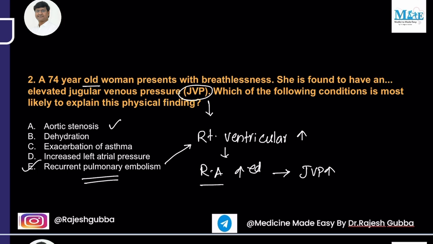Whereas in the case of aortic stenosis and increased left atrial pressure, there can be an increase in your right ventricular pressure, but only when there is development of left heart failure. In the case of dehydration, in fact, you will have decreased JVP. And exacerbation of asthma: asthma is another condition where you can have elevated JVP as a result of cor pulmonale. But among the options given to you, the best answer will be recurrent pulmonary embolism, where there will be a definite increase in right ventricular pressure, subsequently right atrial pressure, and subsequently an increase in the JVP. Next question.